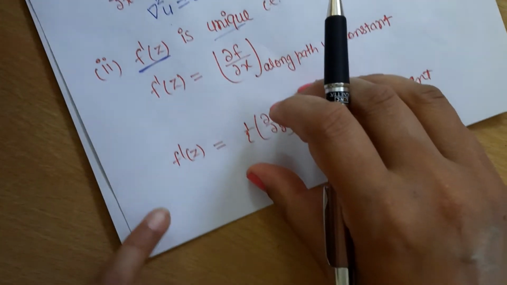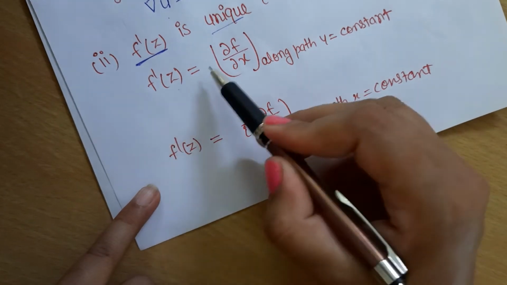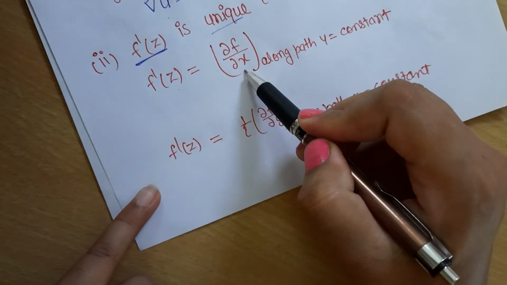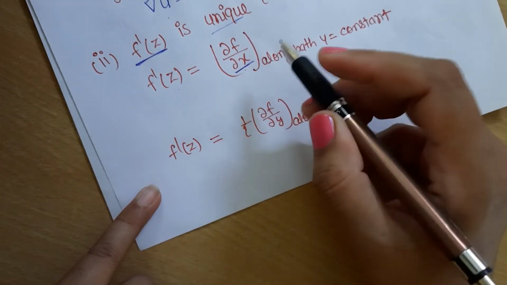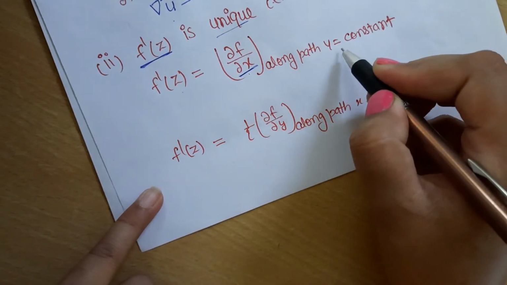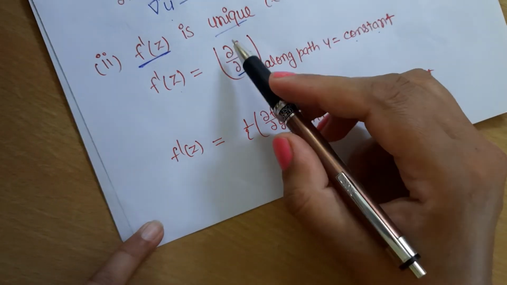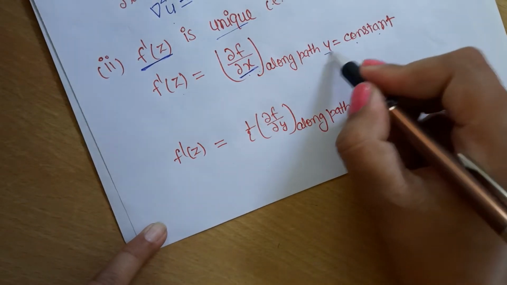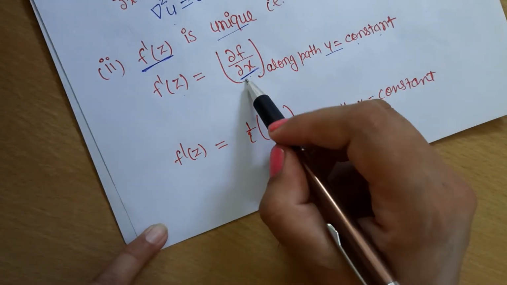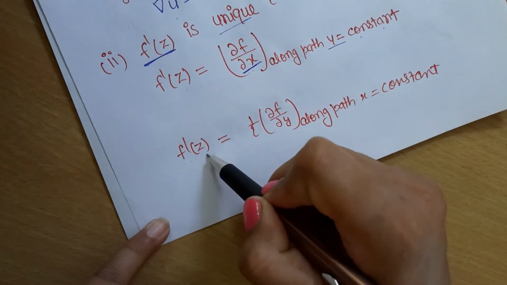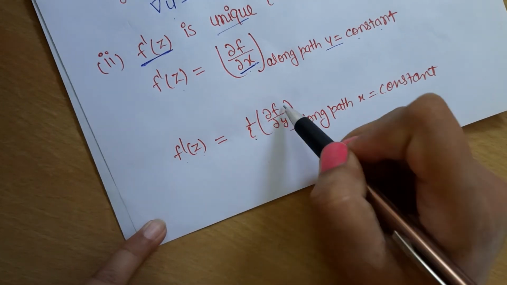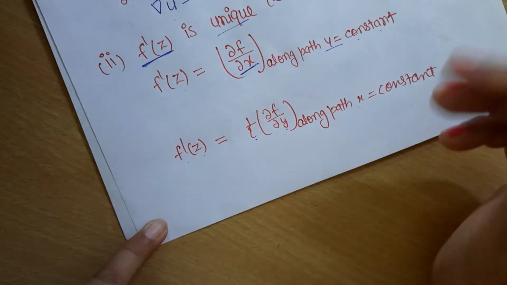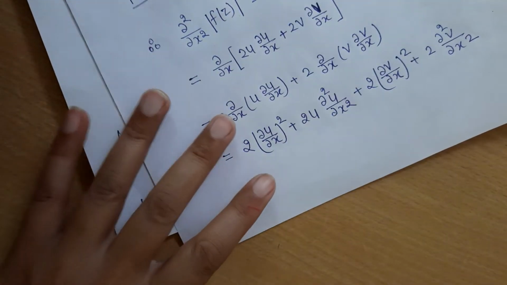Means if we take f'(z), if we take ∂f/∂x according to the path where y is constant, means if we differentiate this function with respect to x by taking y constant, then it should be the value, and f'(z) = (1/i) ∂f/∂y along the path x constant.